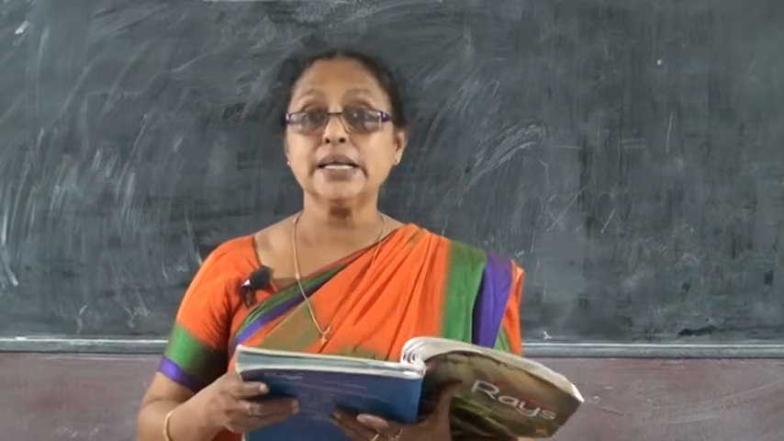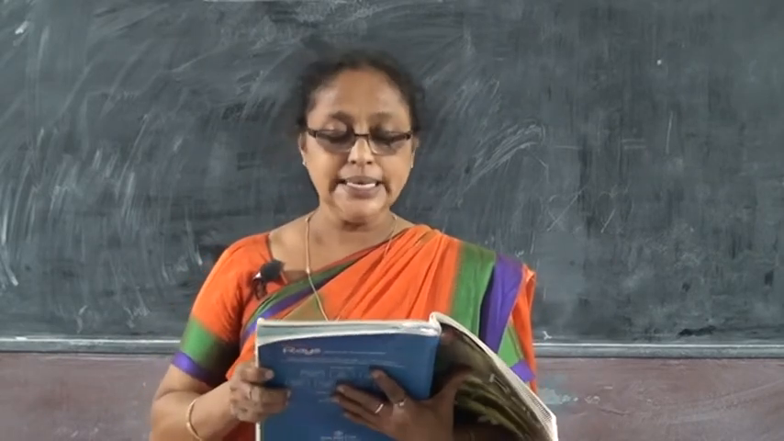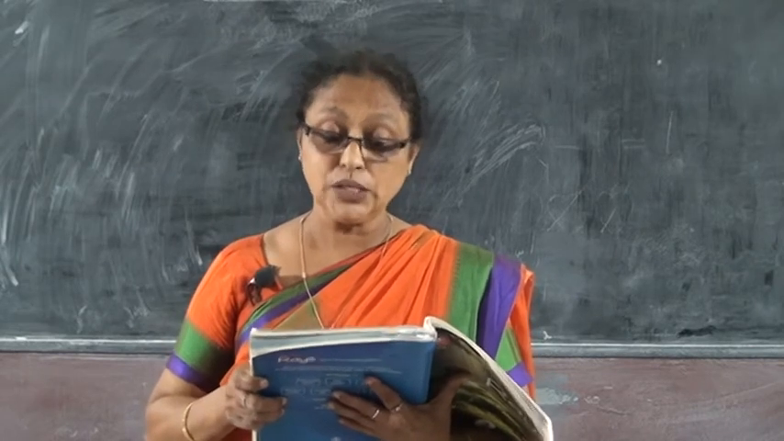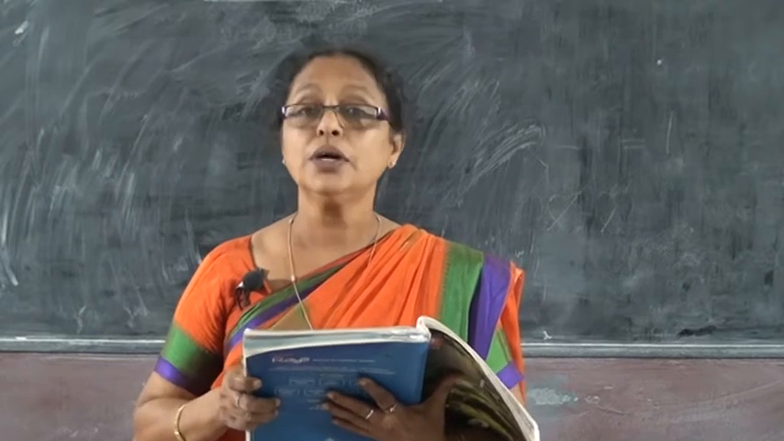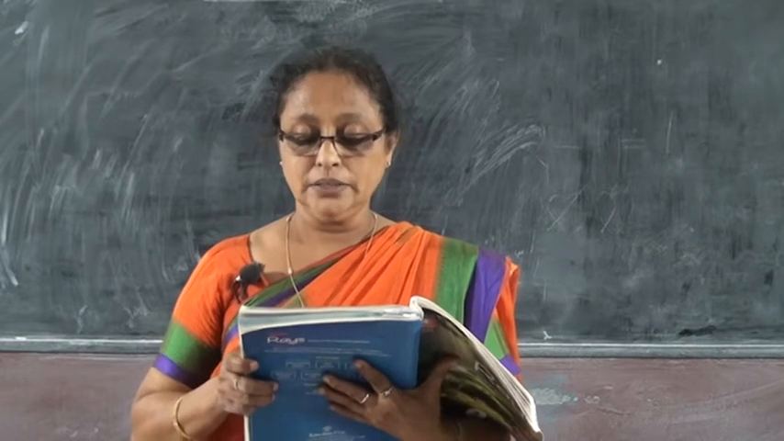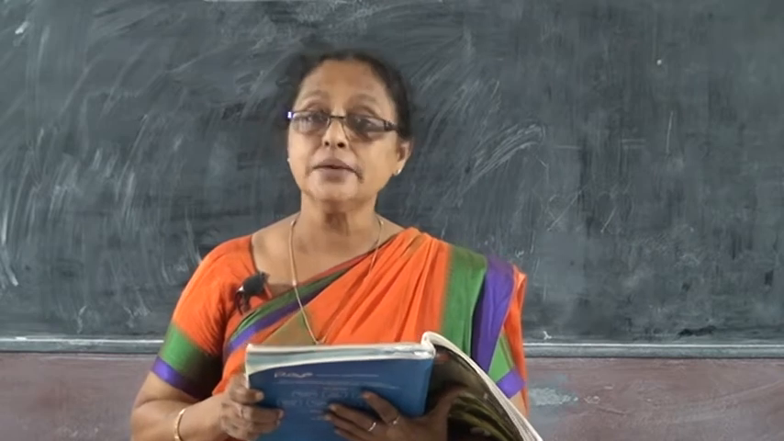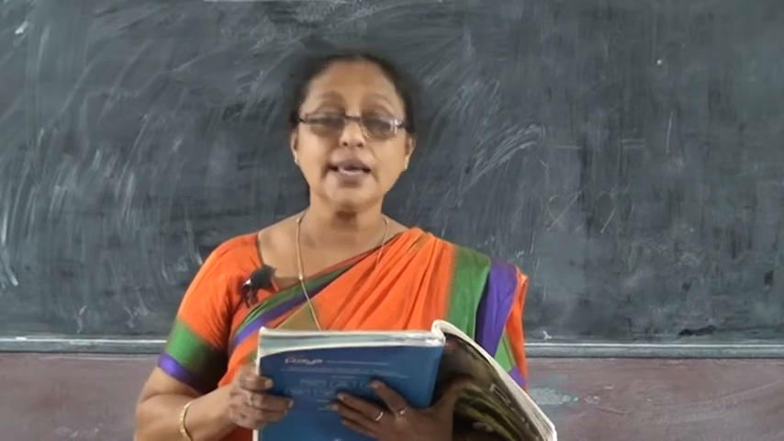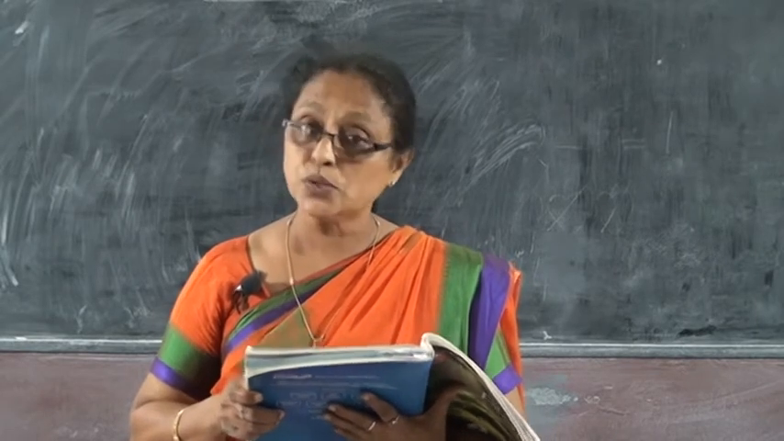Page number 51. I am going to read that paragraph. Read the paragraph and answer the questions. Radha and Mala went to the zoo. They went with their parents and two cousins. They saw lions and zebras. They saw parakeets and mynas. They saw chimpanzees and monkeys. They had fun looking at all the animals. Have you been to a zoo?